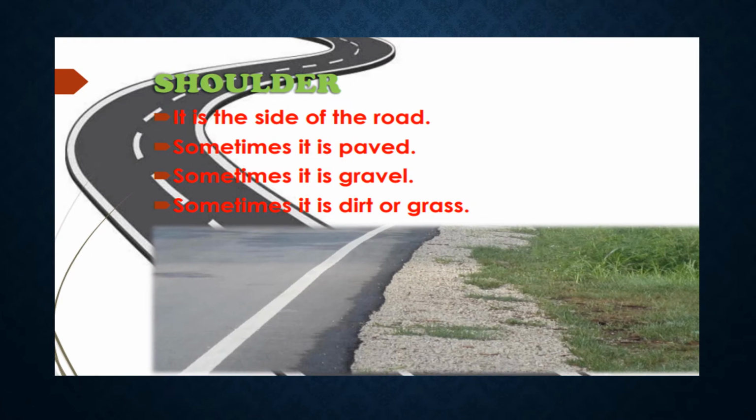Shoulders. It is the side of the road. Sometimes it is paved and sometimes it is gravel. Sometimes it is dirt or grass. Shoulders are provided on both sides of the pavement all along the road in case of undivided carriageway. Shoulders are provided along the outer edge of the carriageway in the case of divided carriageway.